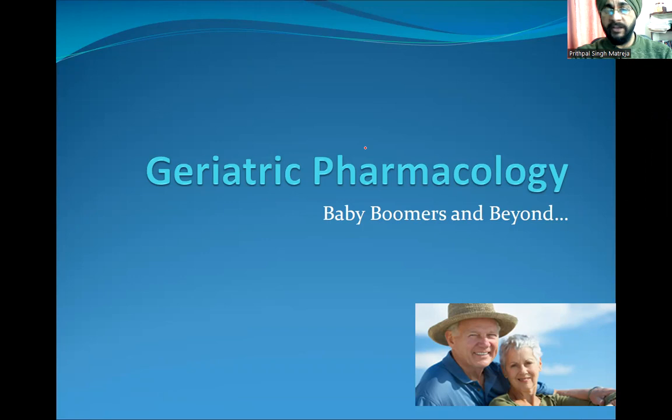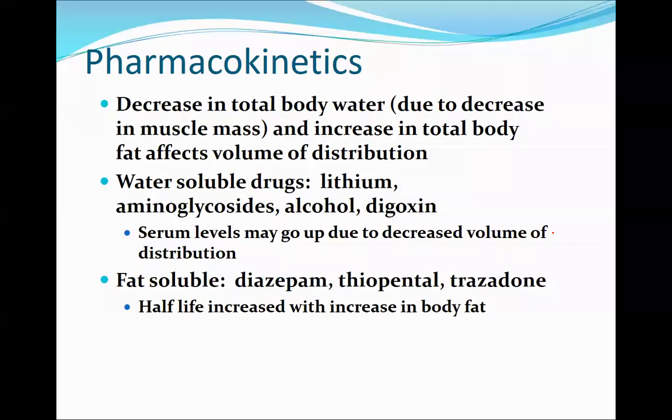So what I'll be doing is talking about some cardinal points for geriatric pharmacotherapy, and I hope I'll be able to give you some insight into geriatric pharmacology. They are also known as baby boomers and beyond. So let's talk about some pharmacokinetic changes that occur in the geriatric population.